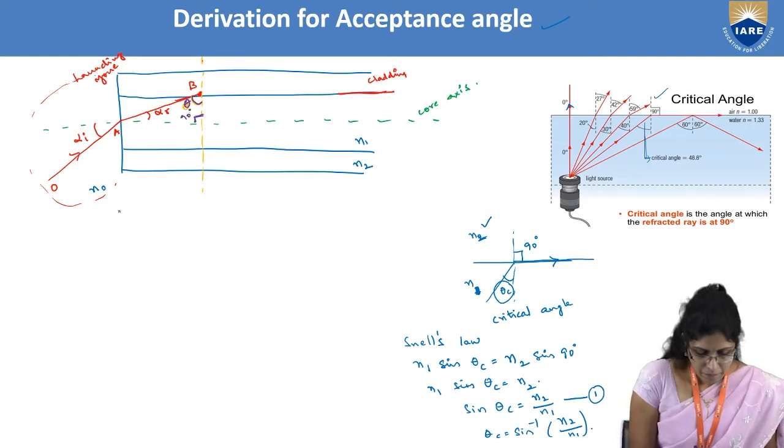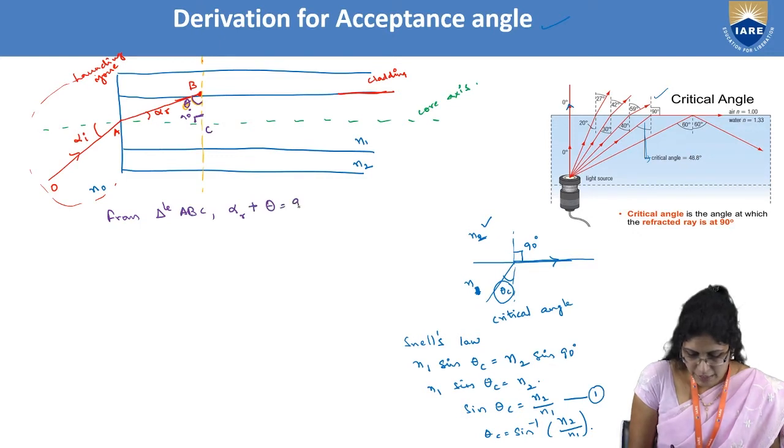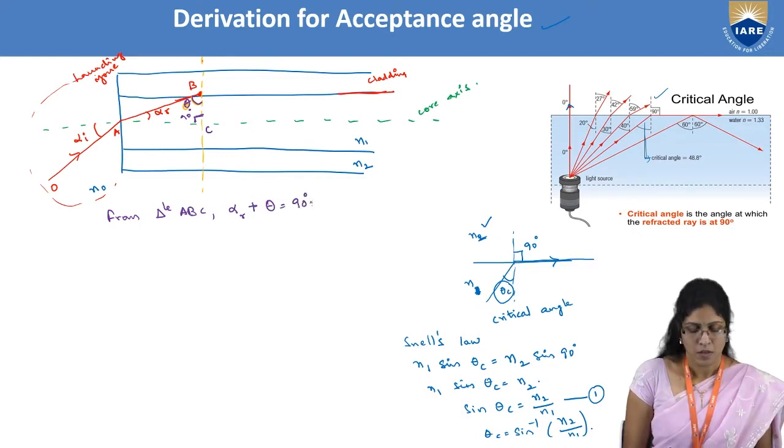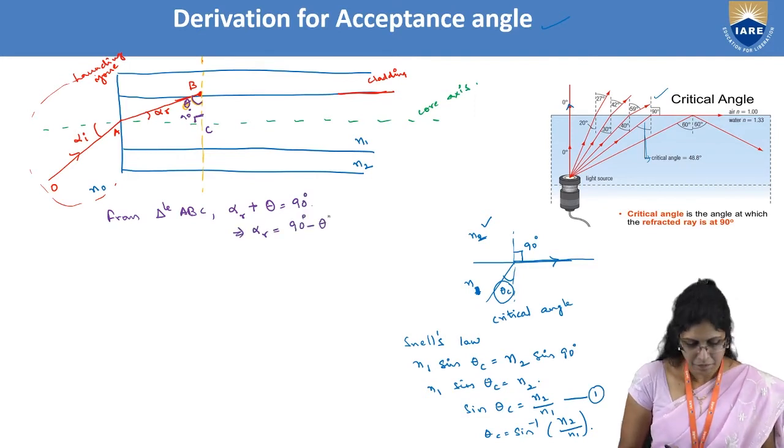So from the right angled triangle ABC, alpha r, the angle of refraction, plus theta should be equal to 90 degrees. So alpha r is equal to 90 minus theta.